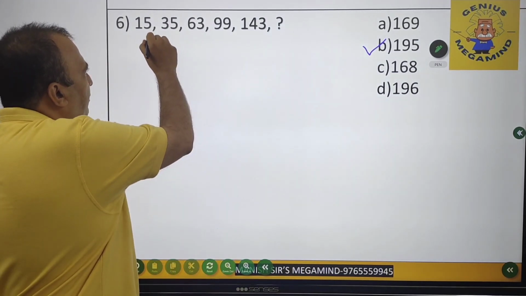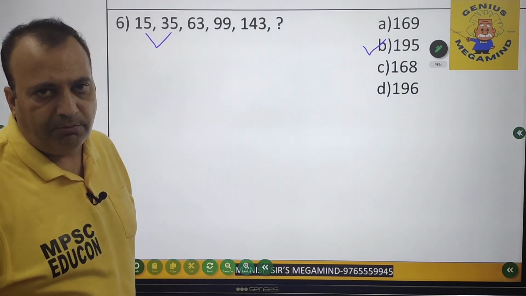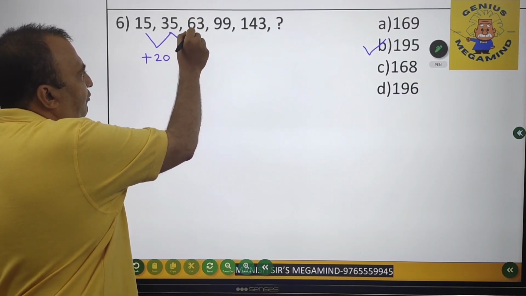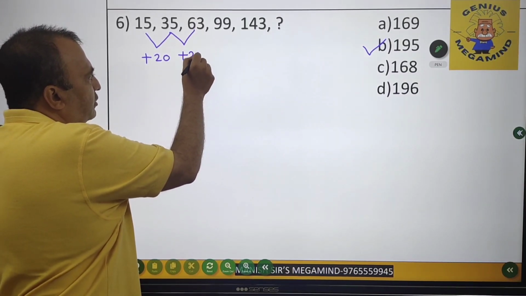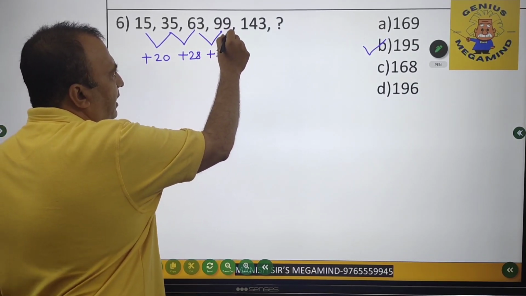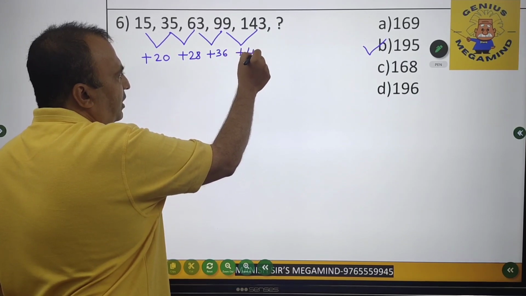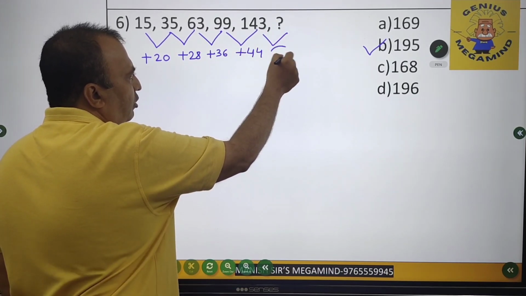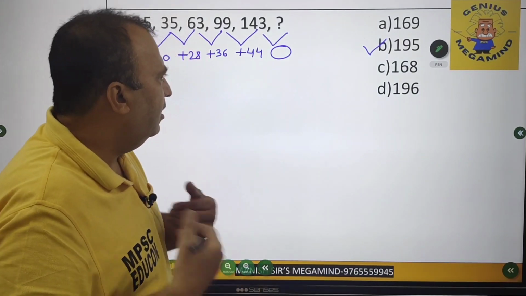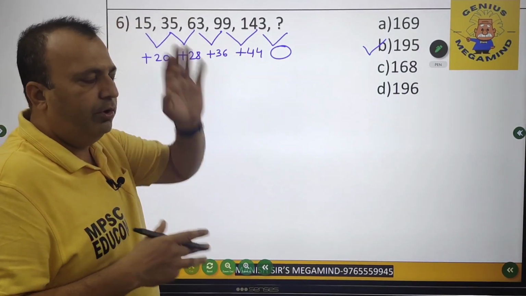So initially I am going to find out the difference between these two numbers. The difference comes out to be plus 20. Then the difference over here is plus 28. Then the difference over here is 36. Then the difference over here is 44. And then I don't know the difference over here. That means the difference between 143 and the question mark, which I don't know, is going to come over here.